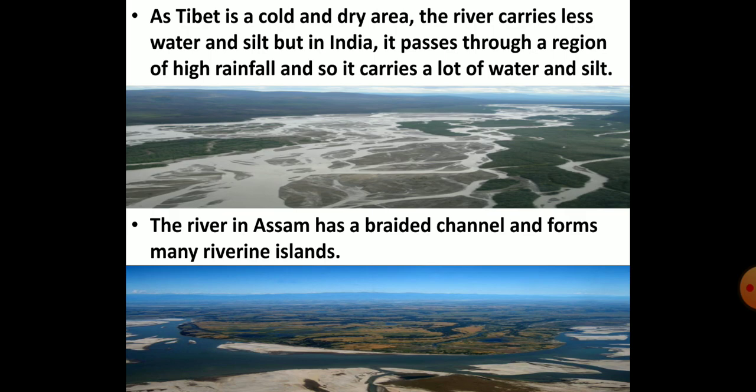These streams and rivers cross each other at different points. This is called a braided channel, and in this way it forms many riverine islands such as Majuli Island. Again, it is shown in the second picture. Here is Majuli Island. This is the world's largest riverine island formed by the Brahmaputra river.